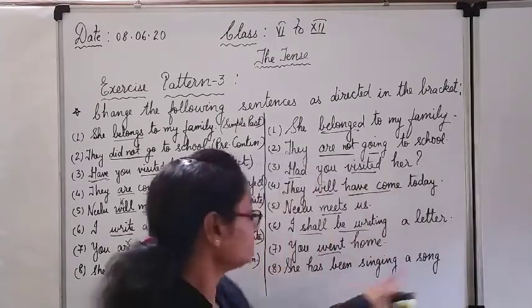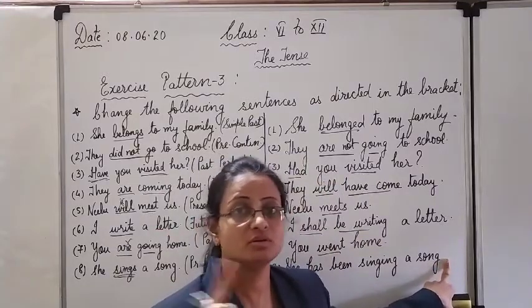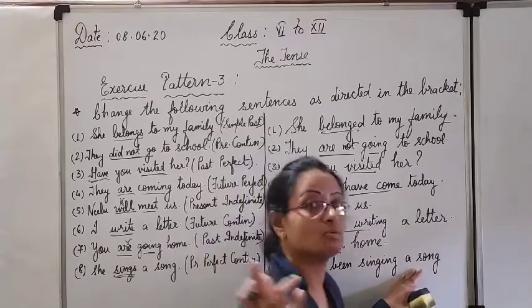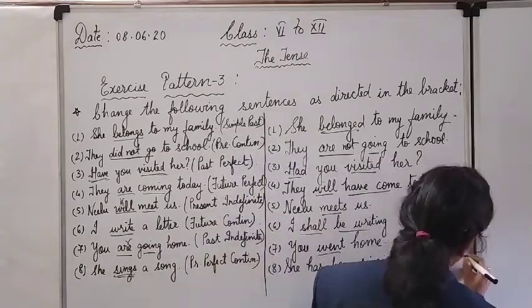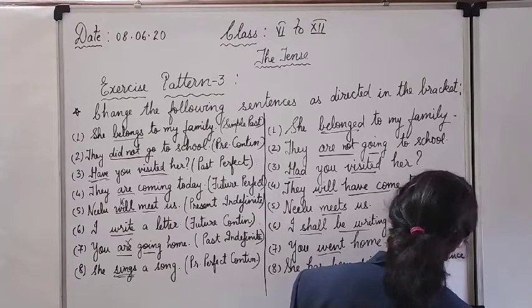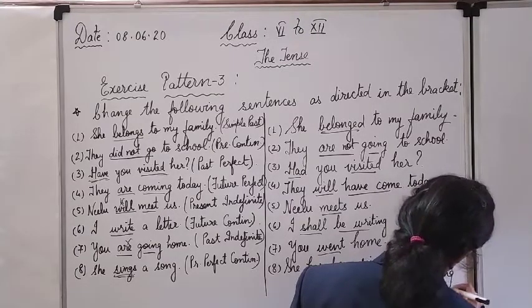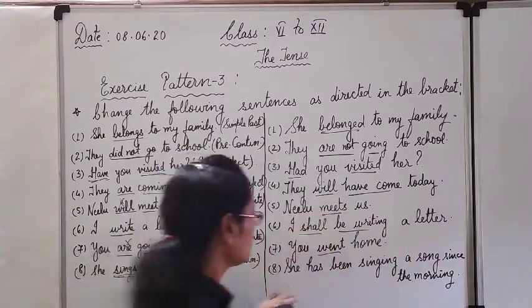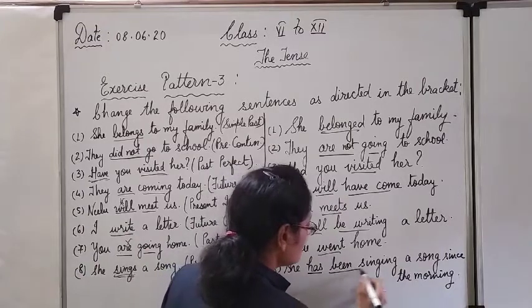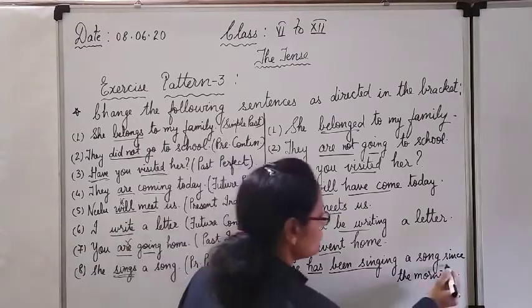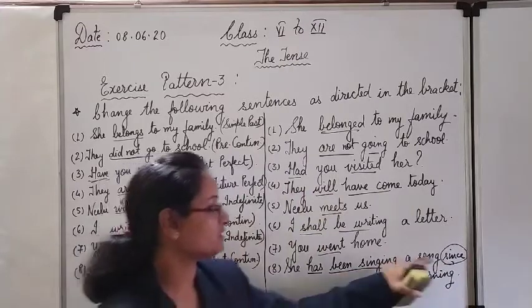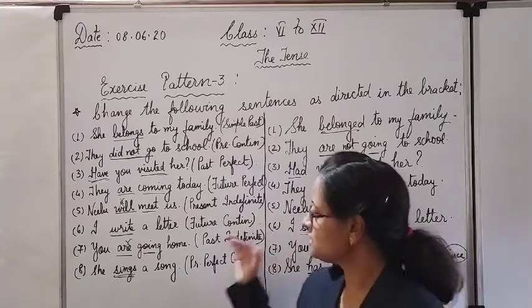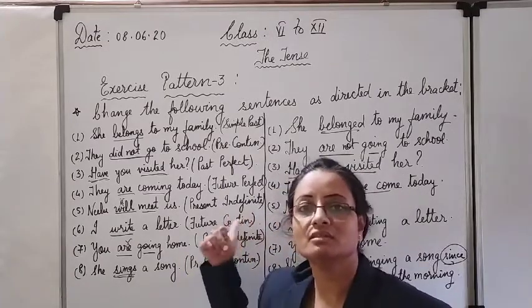You have to add since and for. Duration or timing you have to mention. She has been singing a song since when or for how much time. So since the morning till the afternoon she is still singing. Maybe practicing for some concert, we don't know. Okay. So she, this is the present perfect continuous. Okay. And since also we have added here. She has been singing a song since the morning. So this is the way how to change the tense into another tense given in the bracket.